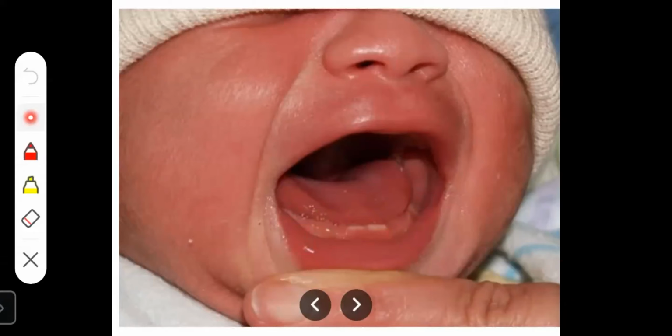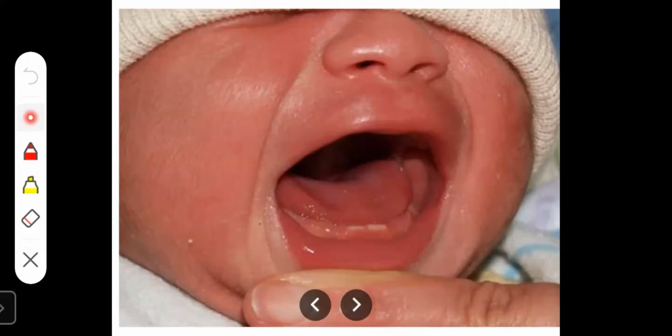As the baby grows, many of them get their first teeth between 6 to 10 months. Mostly they get bottom front teeth. Bottom means downside teeth. The first two front teeth they get first. Afterwards, slowly they get all the teeth.